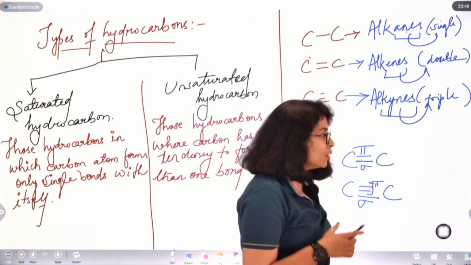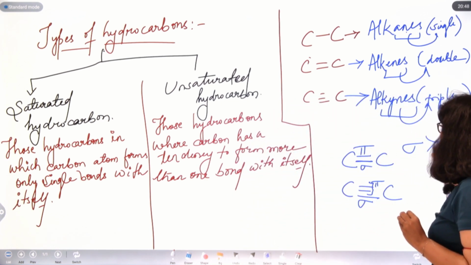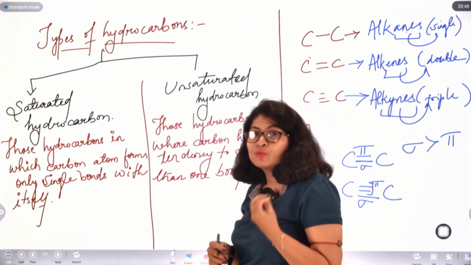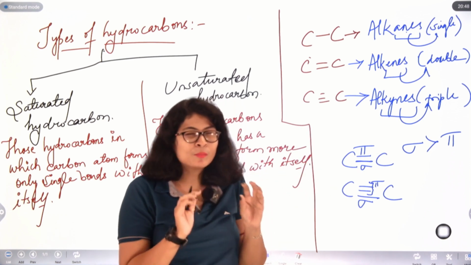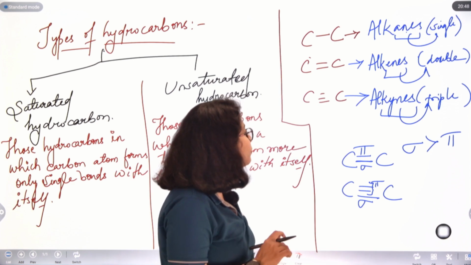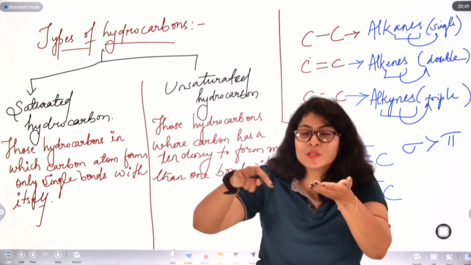And we know, if we compare sigma bonds and pi bonds, sigma bonds are stronger and pi bonds are weaker, so they are easy to break. And pi bonds, remember the balloon demonstration I have shown you to make you understand sigma bond and pi bond. So pi bonds are basically present above and below the plane, right?